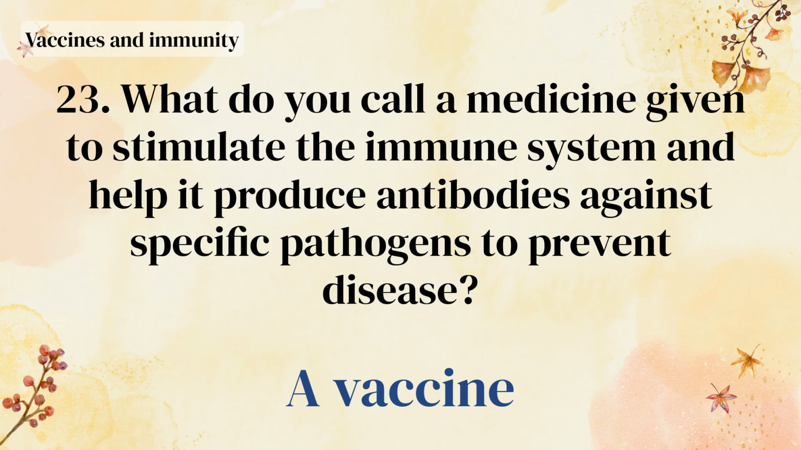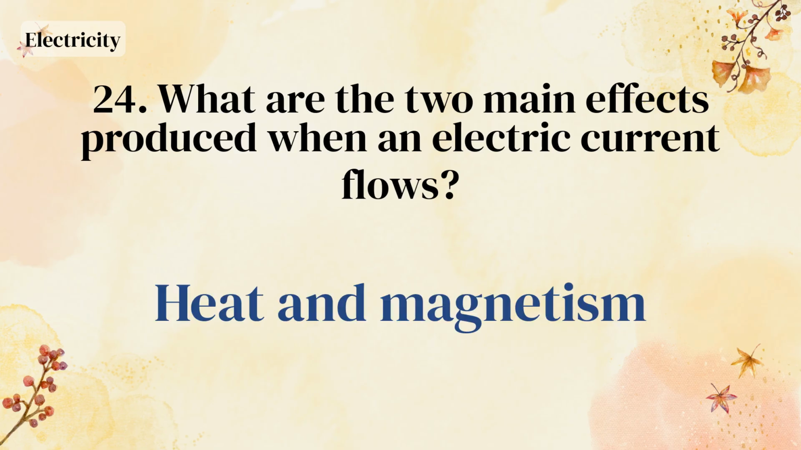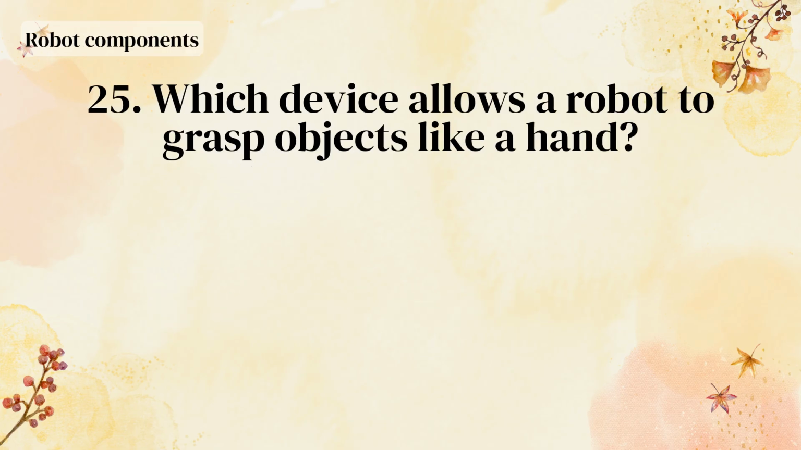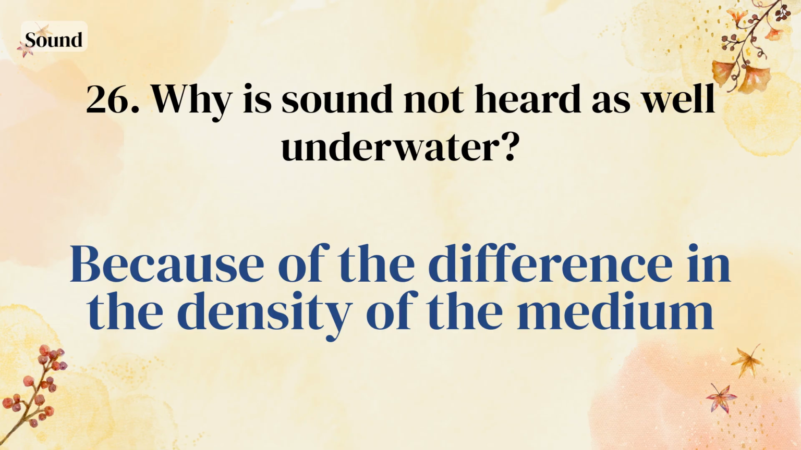A vaccine. What are the two main effects produced when an electric current flows? Heat and magnetism. Which device allows a robot to grasp objects like a hand? A gripper. Why is sound not heard as well underwater? Because of the difference in the density of the medium.